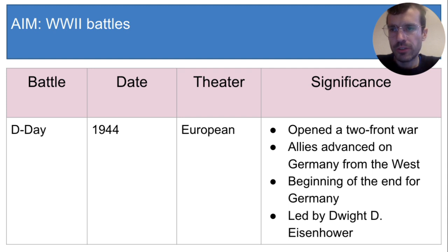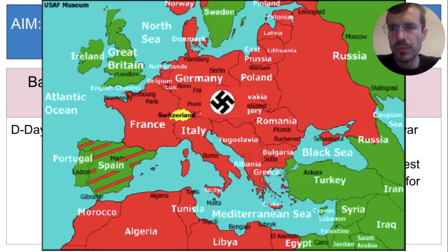Let me show you some pictures and explain why this battle was important. So here's Europe during World War II. The red areas were under control of Germany, and as you can see, that included most of Europe. Since Great Britain, or England, was unable to attack mainland Europe, Germany was able to move most of its soldiers to the border with Russia over here. That's called a single front war. Germany only had to fight on one side.